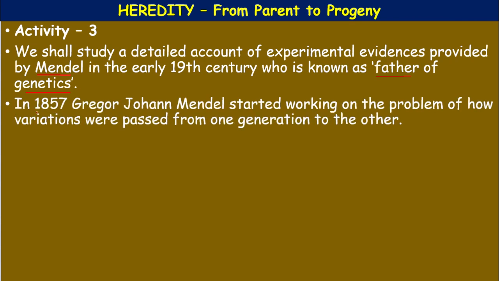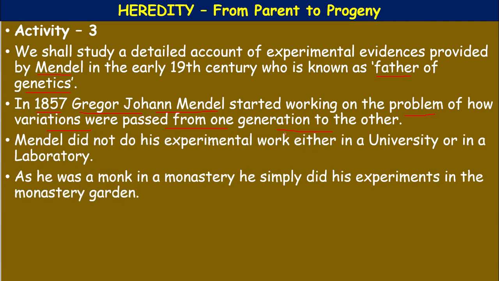In 1857, Gregor John Mendel started working on the problem of how variations were passed from one generation to another generation. Okay, this is called heredity. So how the variations, the changes, pass from one generation to another. This was the question that arose in the mind of Gregor John Mendel. So he started working on this problem. In which year? In 1857.